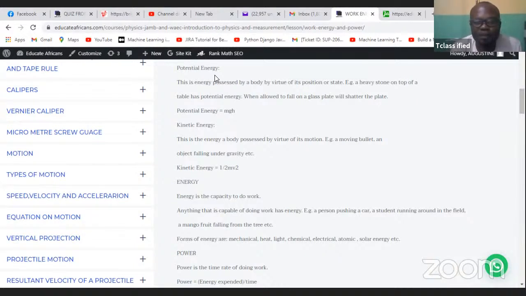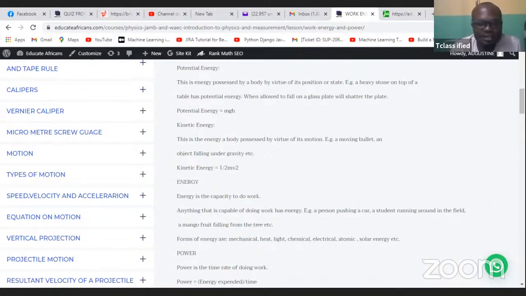So example of potential energy here is a heavy stone on top of a table has potential energy. That heavy stone that is still on top of a table is having potential energy. Whereas that bullet that is fired, that is moving, or an object that is falling under gravity, they have kinetic energy because they are moving. Once they are moving, they have kinetic energy. But when they are in a position relative to another position, we talk about potential energy. Okay? So with that, we move on to energy.